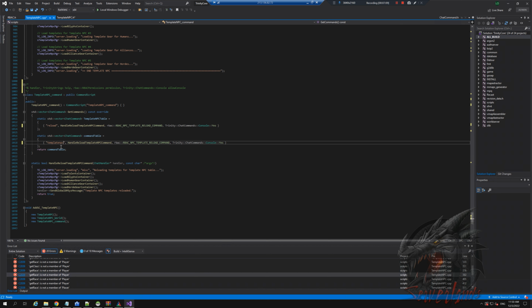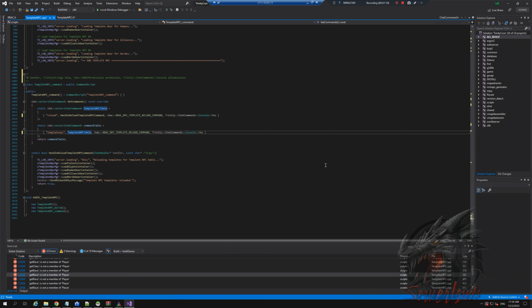TemplateNPC. And we're gonna go into this here and implement this. I think it will work. Gonna need to see in a second. Yeah, no, actually, we don't need this. Can do it just like that, and it will work just fine. We will see in a sec if it actually works or not.